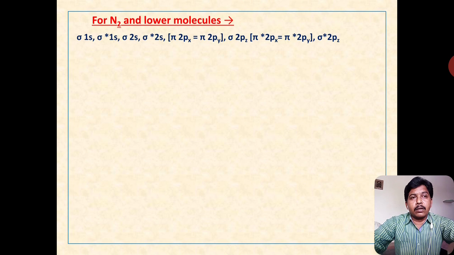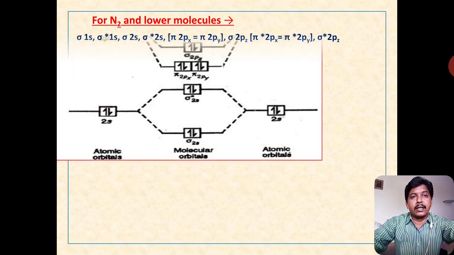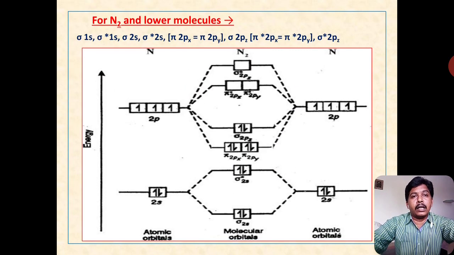This is the order to follow for molecules like nitrogen and lower. So this is the electronic structure of the nitrogen molecule. Like oxygen, we fill it the same way, but we should see the rule for filling the electronic configuration, as it slightly changes.